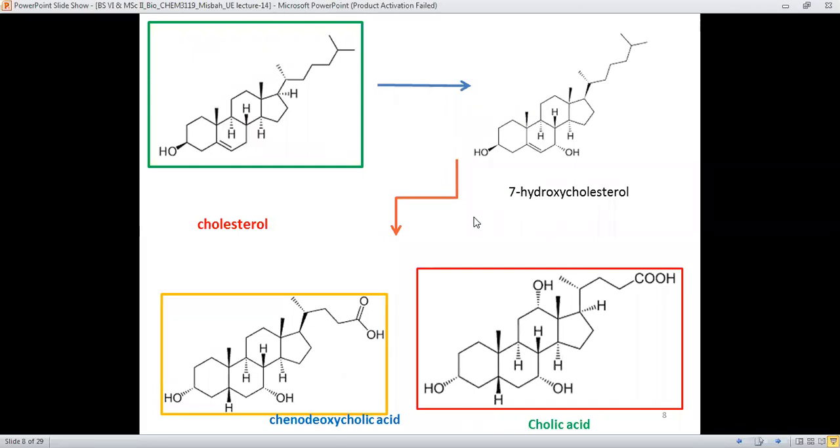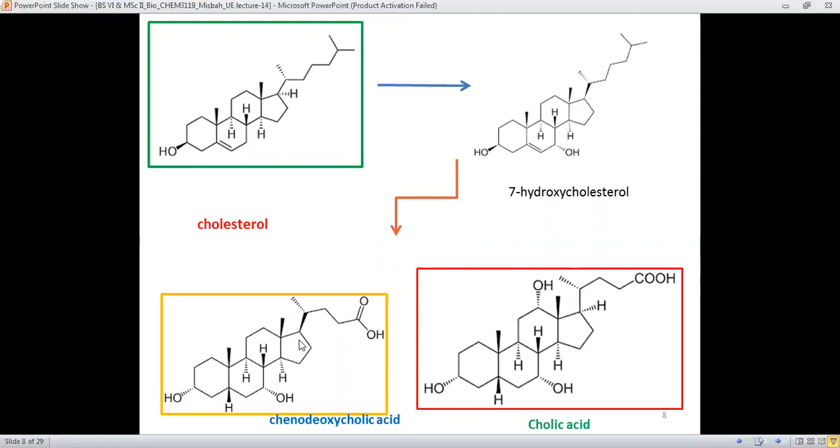then we will reach the point that the terminal or end hydrocarbon chain here is replaced by the carboxylic acid group. Thus, chenodeoxycholic acid and cholic acid both have terminal carboxylic acid groups.